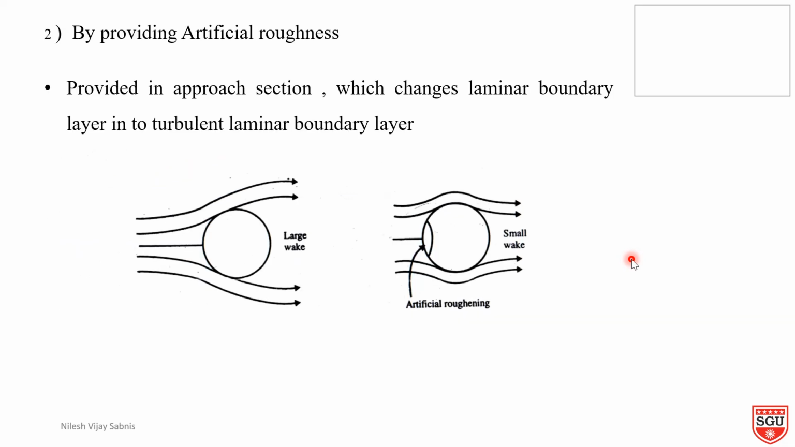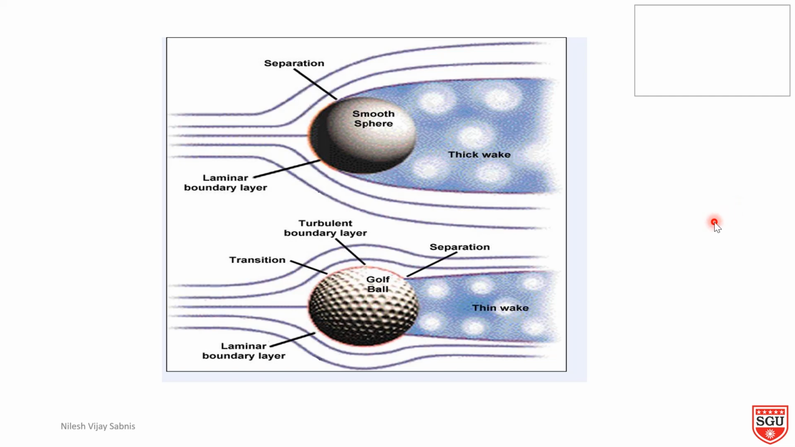Then, by providing artificial roughness at the approach region, which changes the laminar boundary layer to a turbulent boundary layer, we will reduce the boundary layer separation. So here is the example. A smooth sphere is there. Fluid is flowing in this direction and a large number of thick wakes are formed. But if a golf ball is considered, then the separation will be reduced and there will be less loss.